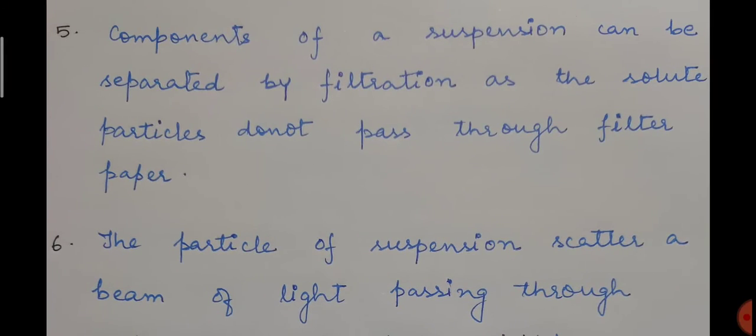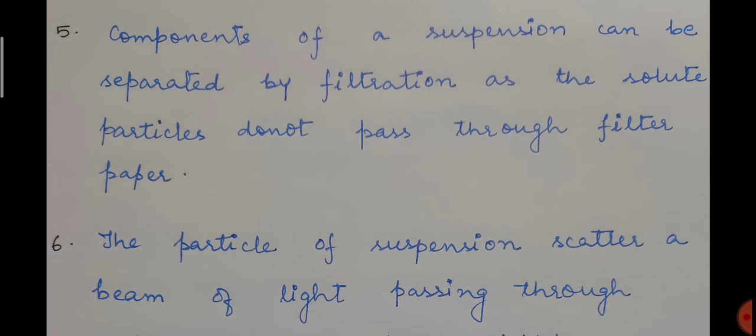Fifth point is components of a suspension can be separated by filtration as the solute particles do not pass through filter paper. Now if we have to separate the components of suspension, then we can easily separate by the process of filtration, that means by passing suspension through filter paper.